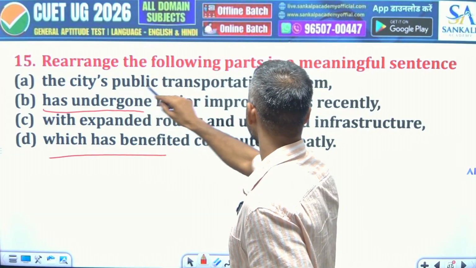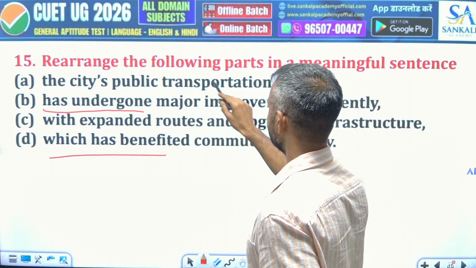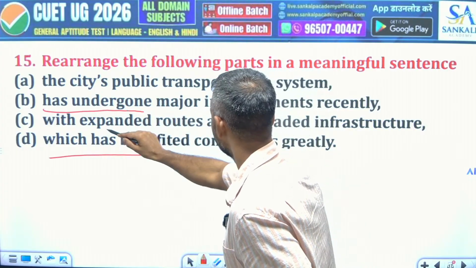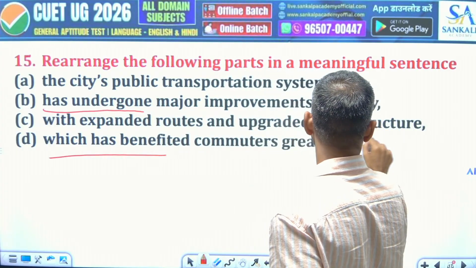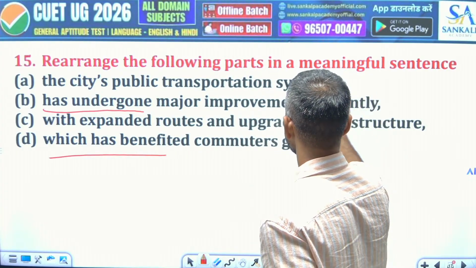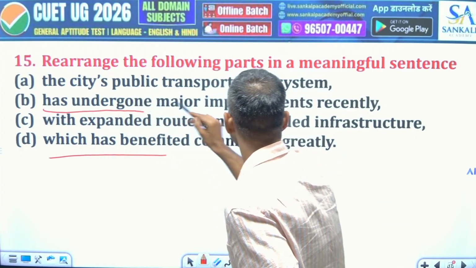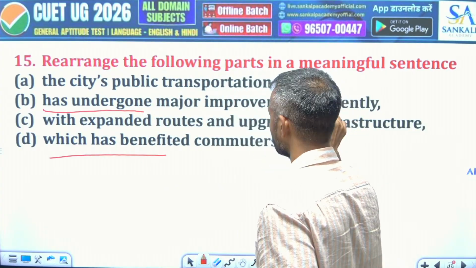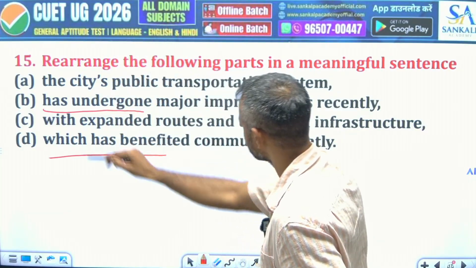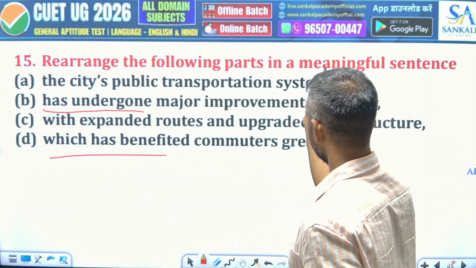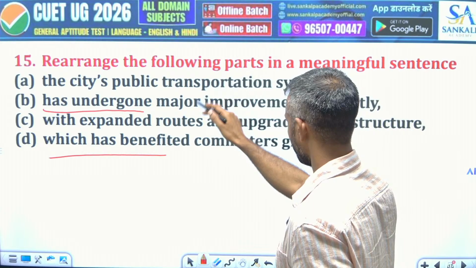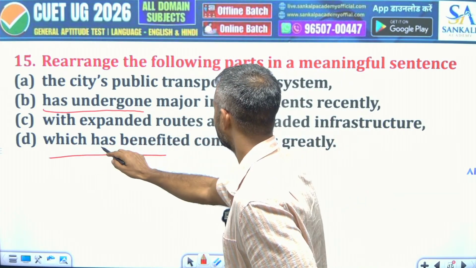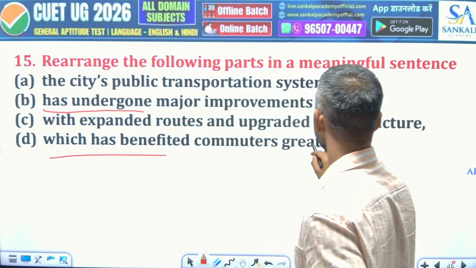Because we are talking about the city's public transportation system with expanded routes and upgraded infrastructure, and we are still talking about the system. So has undergone major improvements recently, and which has, because we are still talking about the singular subject here, which means this whole situation of this major improvements undergone, we are referring to it by which, and then again singular, has benefited commuters greatly.